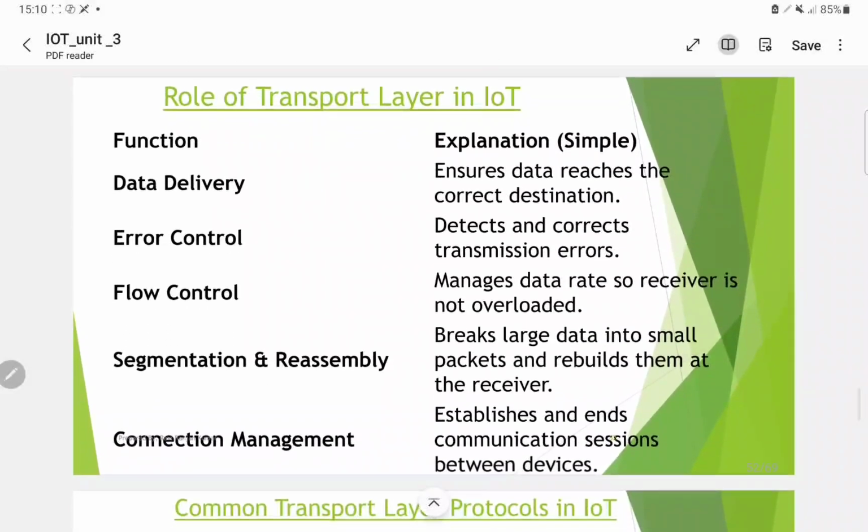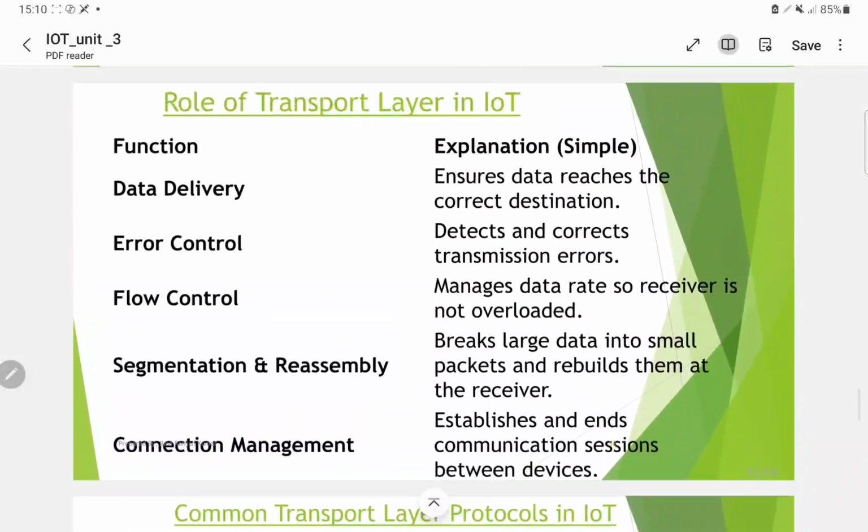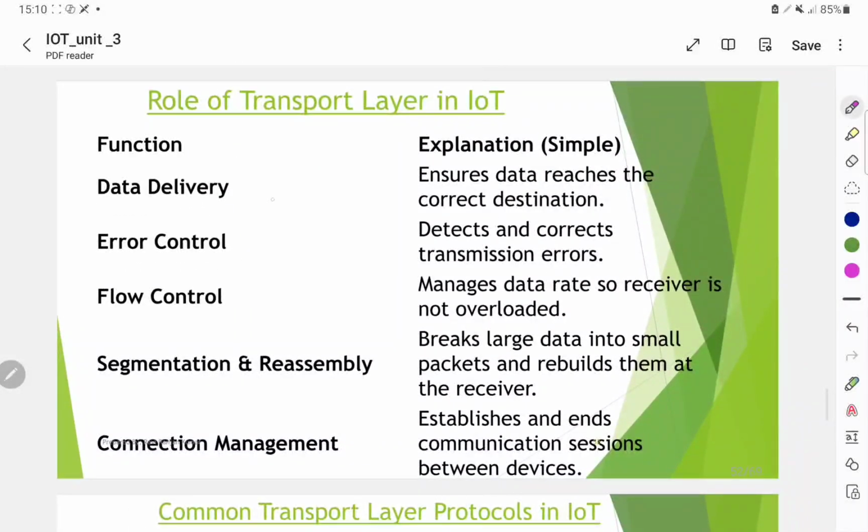Roles of the transport layer in IoT. Its function is data delivery, ensuring data reaches the correct destination. Error control, detecting and correcting transmission errors. Flow control, managing the data rate so the receiver is not overloaded.